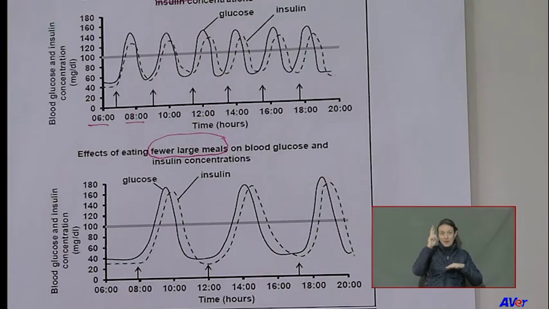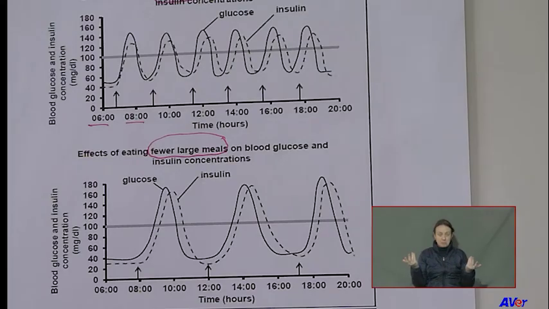Let's just get it again. Look at the big screen or look at your paper. I'm going to ask again. The person who had the large meals at 6:30 in the morning, the blood glucose according to this solid line, remember the solid line says here it's the glucose, and the dotted line shows the hormone that's released, shown here in the blood called insulin. It was below normal at 6:30, am I right?